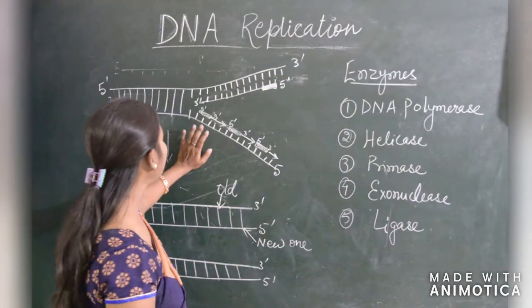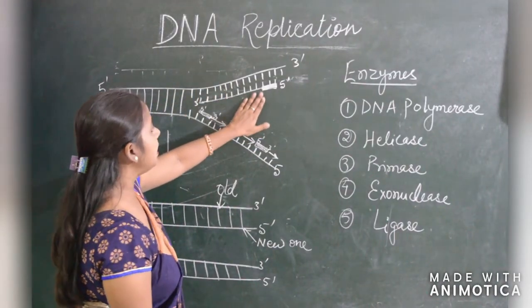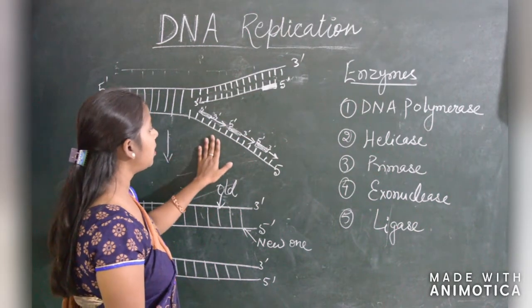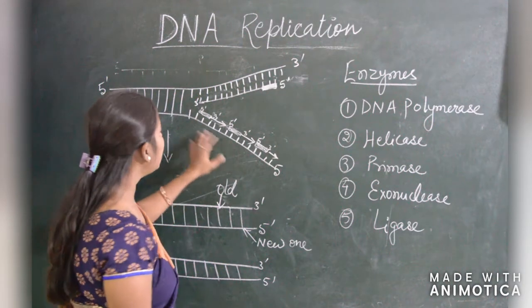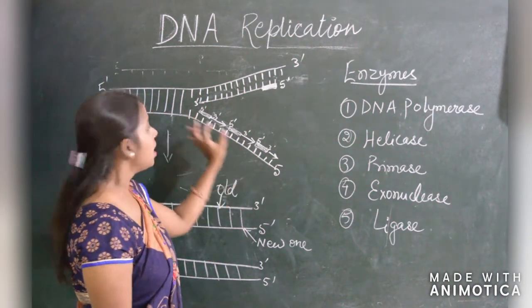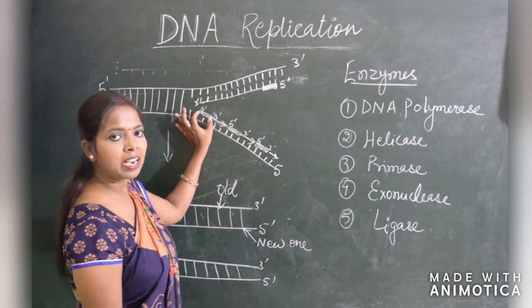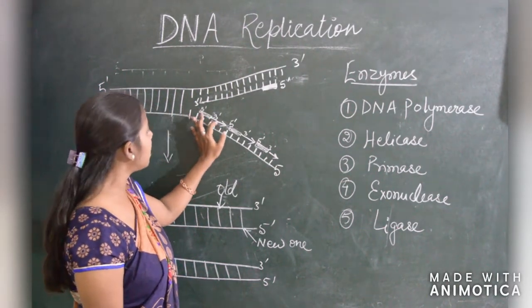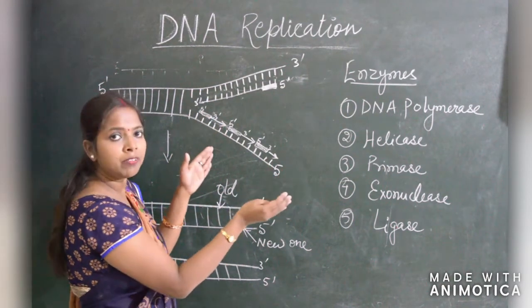Okay. Now this is called the leading strand, and this is called the Okazaki fragment strand. Why is it the Okazaki fragment strand? Because the polymerization is occurring in a fragment way. It means that time to time RNA primase comes, RNA primer forms, DNA polymerase comes, it forms a little short form of DNA.